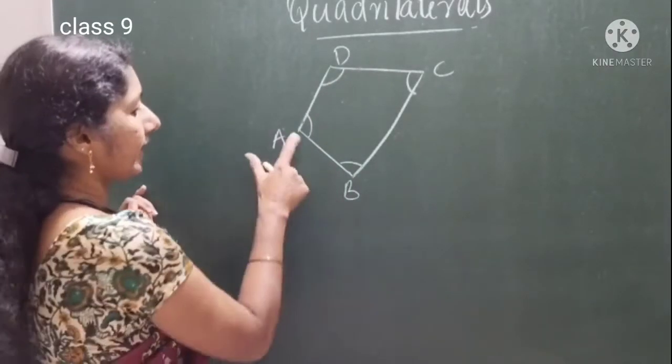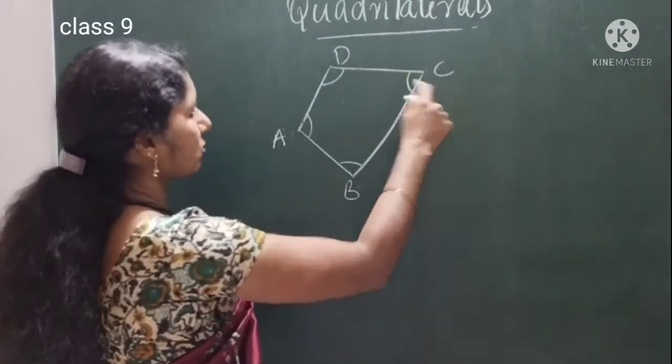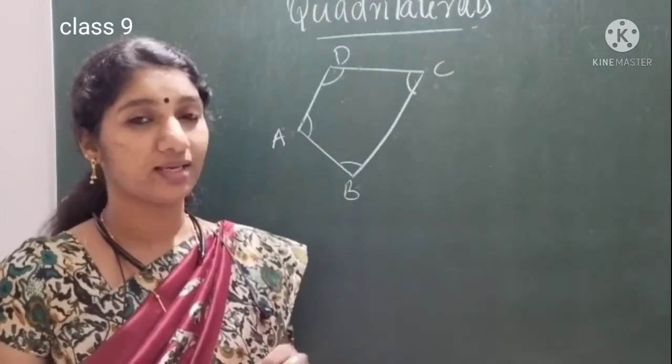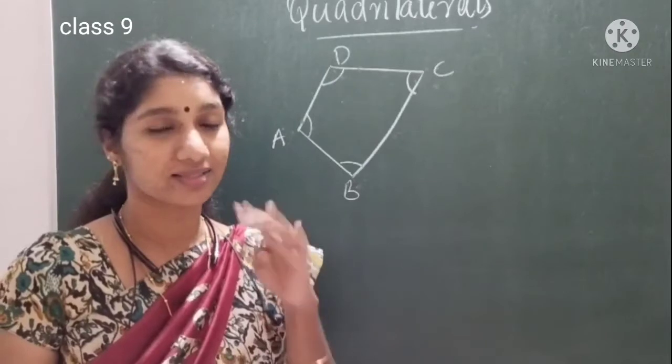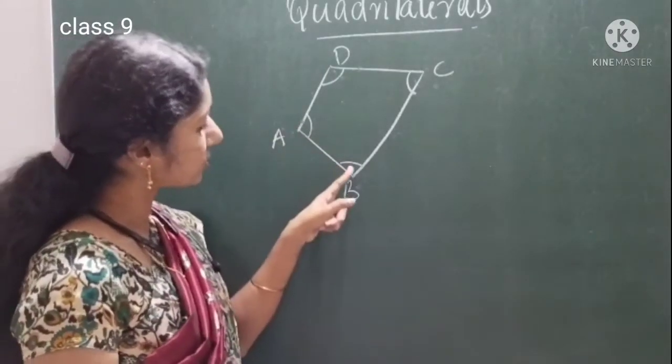And we can say AB, its opposite side is CD. BC, its opposite side is AD. So 2 pair of opposite sides you can say. 4 pair of adjacent sides you can say. Same way for angles also. A's adjacent angle is B.